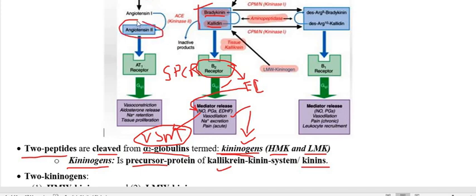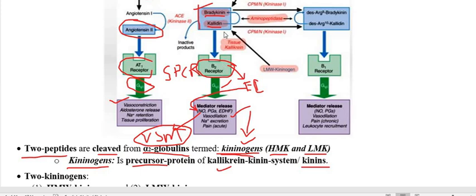angiotensin 2. Angiotensin 2 acts on the angiotensin 1 receptor, the AT1 receptor. Through the Gq pathway, it is going to produce vasoconstriction, because it acts directly on the vascular smooth muscle.